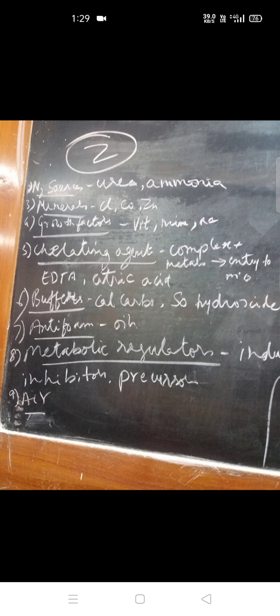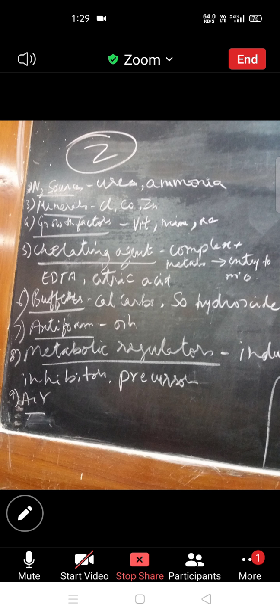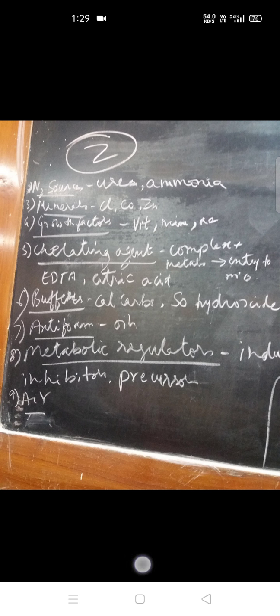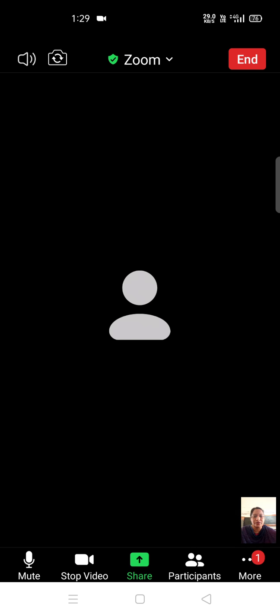To avoid that, we add antifoam agents. Different types of oils are used as antifoam agents. They may be present in the crude media in small quantity, or may be sufficient for the fermentation to take place. If not, we add them to the raw materials. Then there are metabolic regulators, which induce or inhibit the reactions, or add precursors to the reactions.